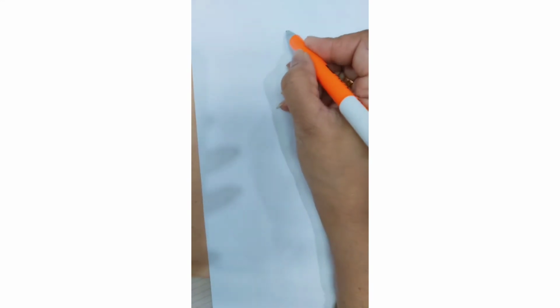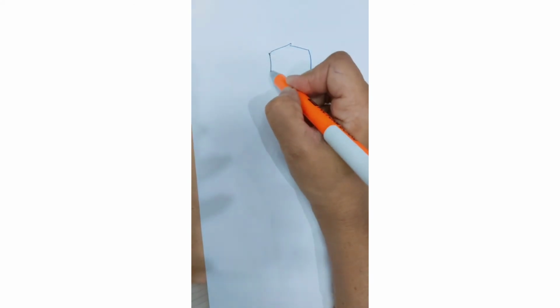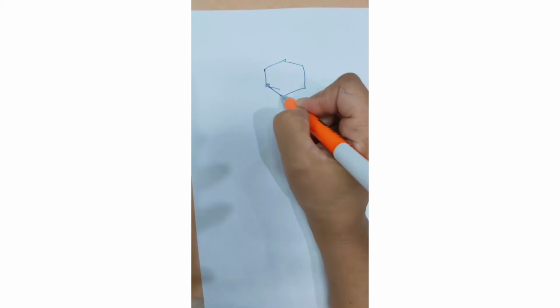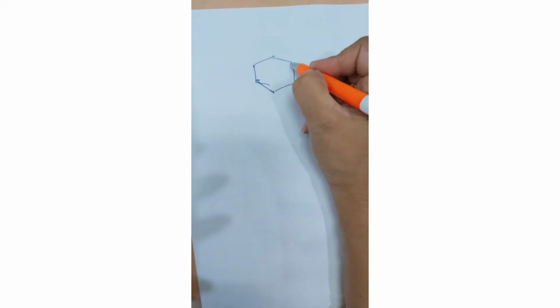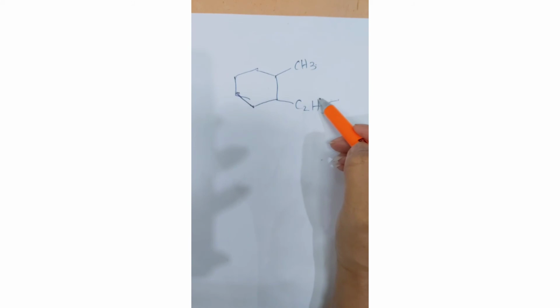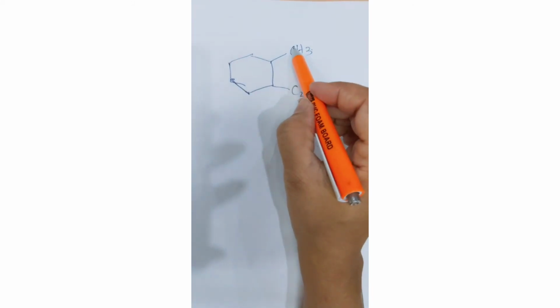Okay, now next structure, it's also very interesting. So you have a methyl group over here, and you have an ethyl group at this point, C2H5. A methyl group and an ethyl group. Now how are you going to name it? 1-ethyl, 2-methyl